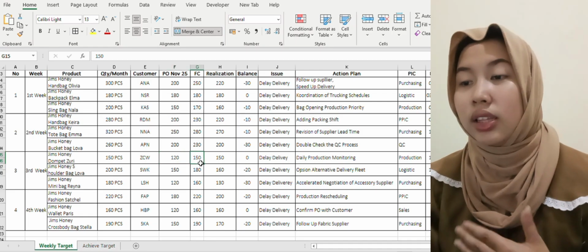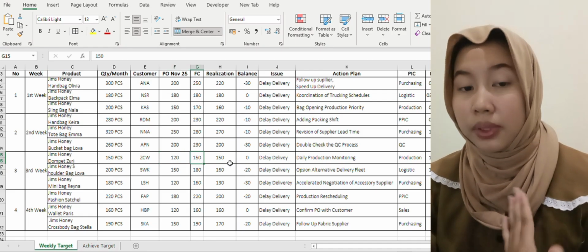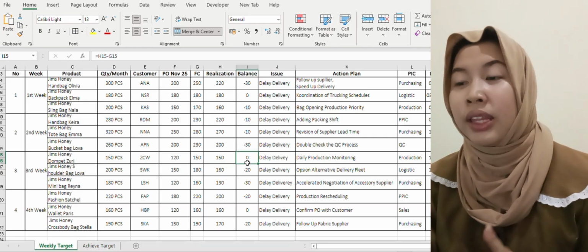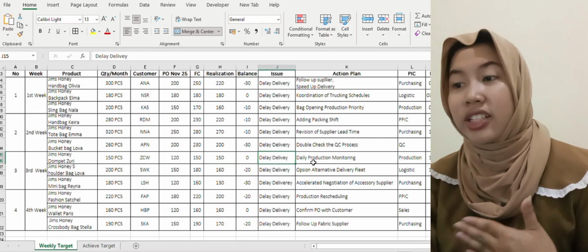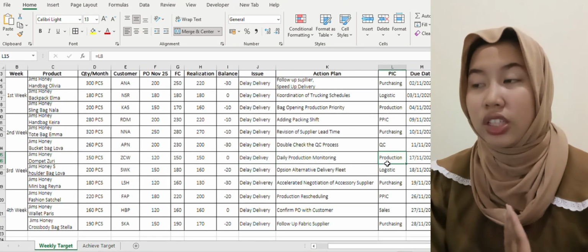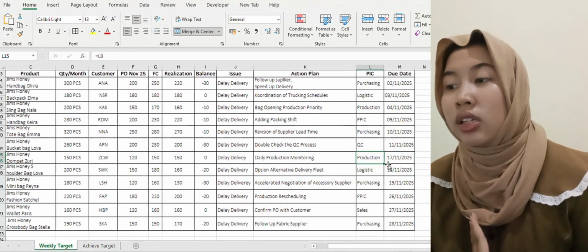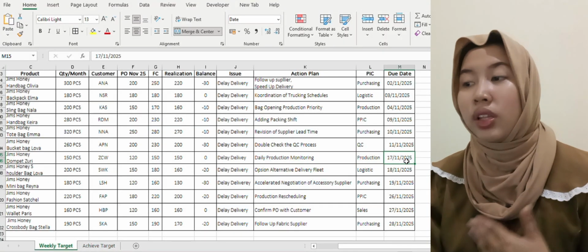The forecast is 150 pieces, and the realization is 150 pieces, and the balance is zero. The issue here is the delay delivery, and the action plan is daily production monitoring. The PIC is production and the due date is November 17, 2025.